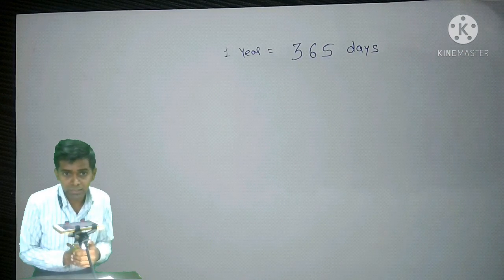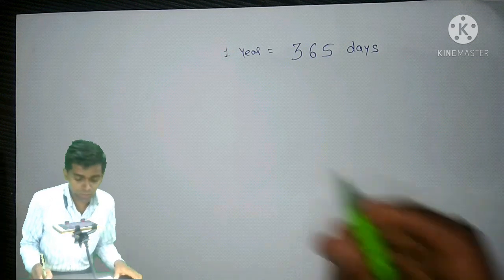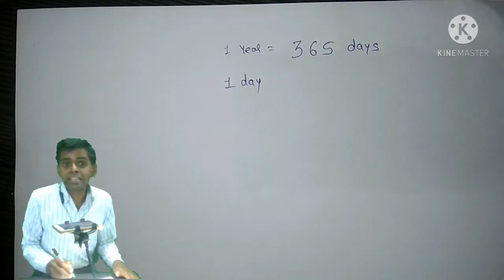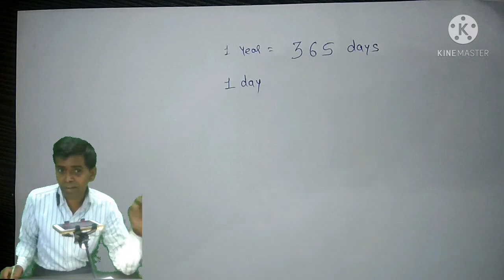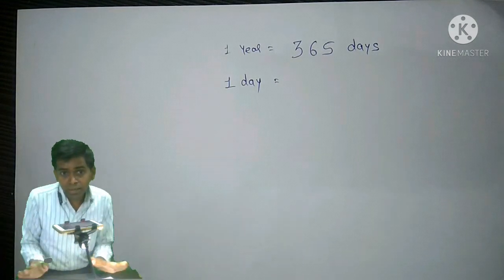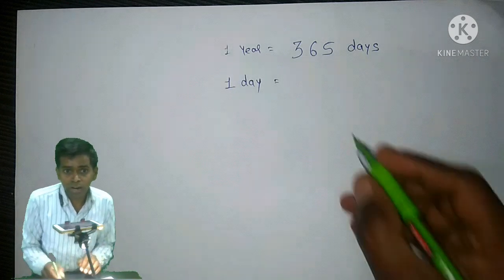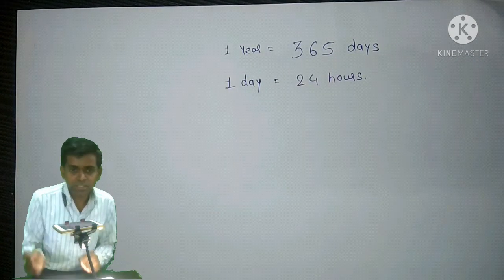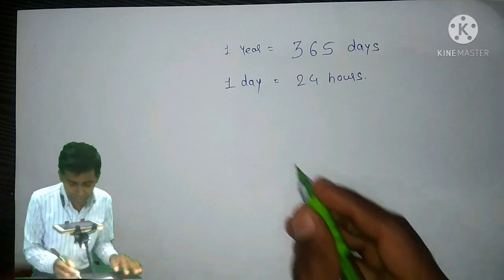That means one more day will be added. Then we have learned about 1 day. If it is a Friday or a Monday, the Monday will run up to 24 hours. That means 1 day is of 24 hours.